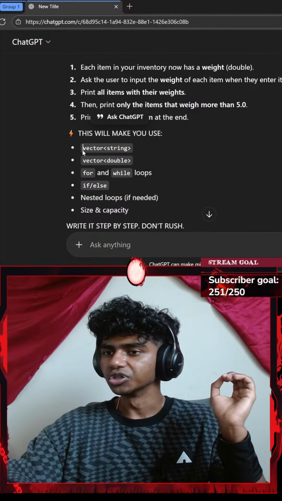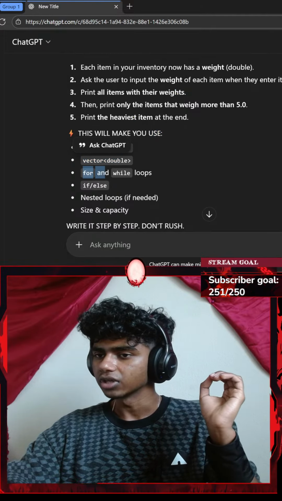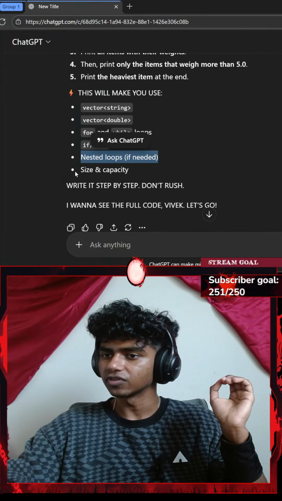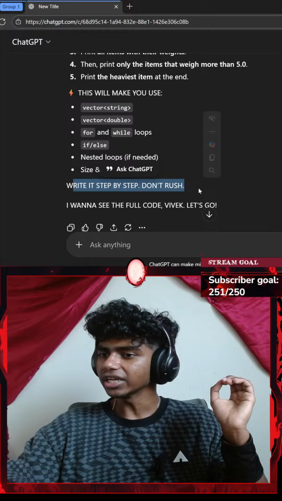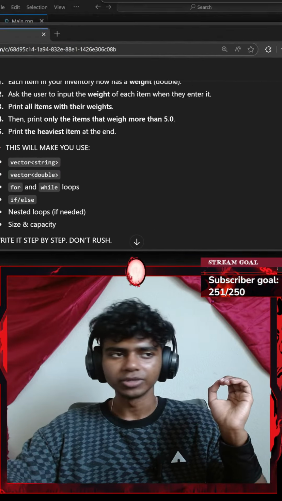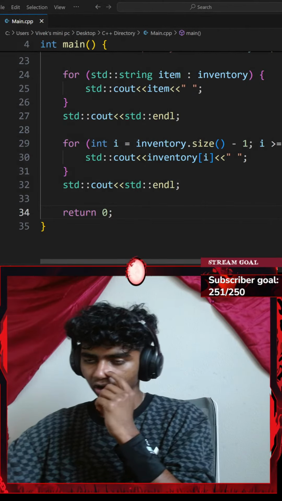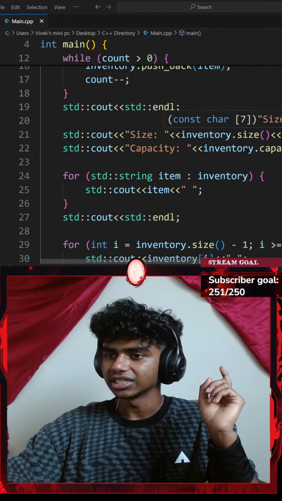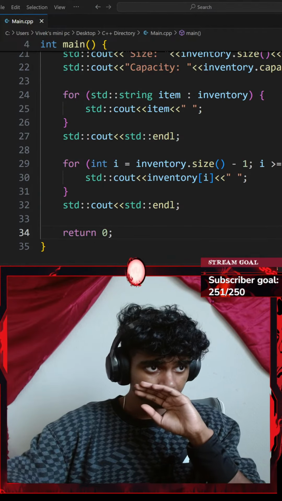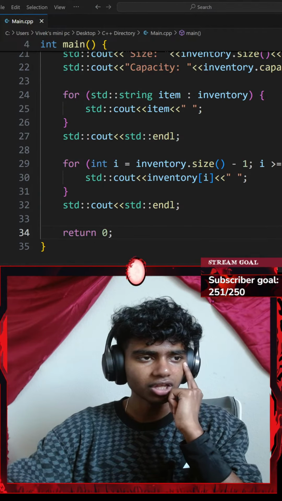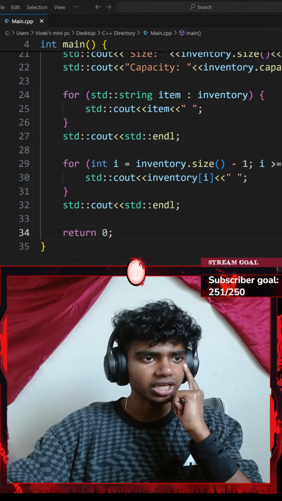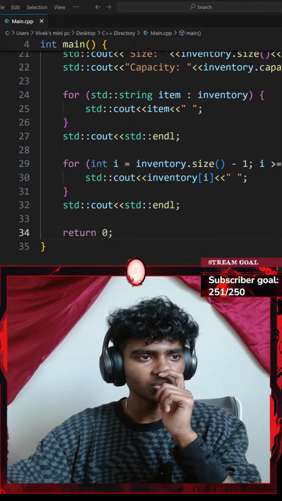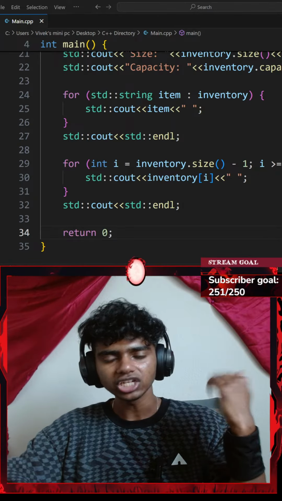This will make sure you use vector string, vector double, for loop, while loop, if/else, nested loops if needed, size and capacity. Write it step by step, don't rush. Okay, so I'm assuming I'll implement this inside of my code that I already have, that prints size, capacity and everything. Excuse me, guys. So each item in your inventory now has a weight, doubles.